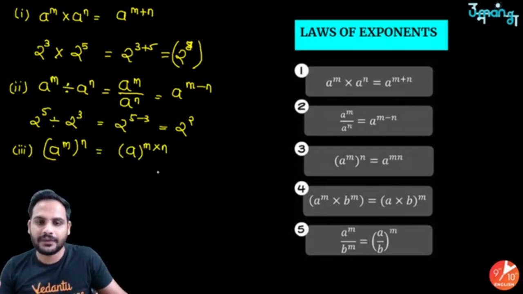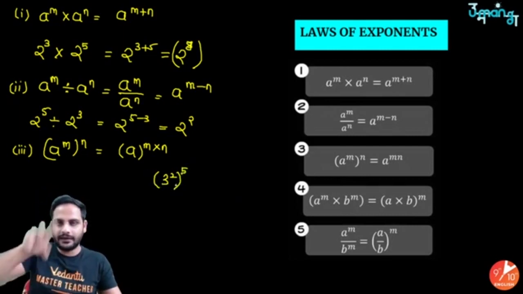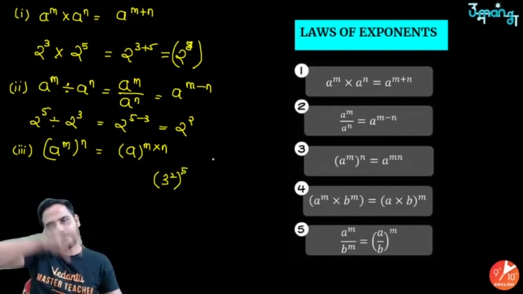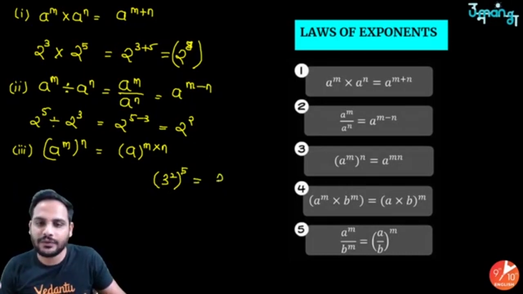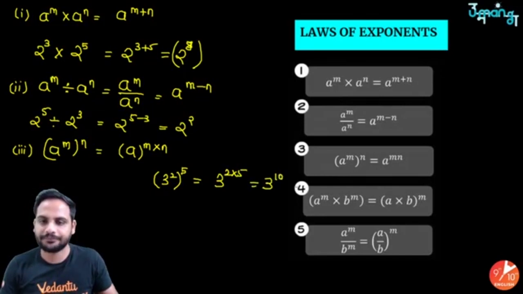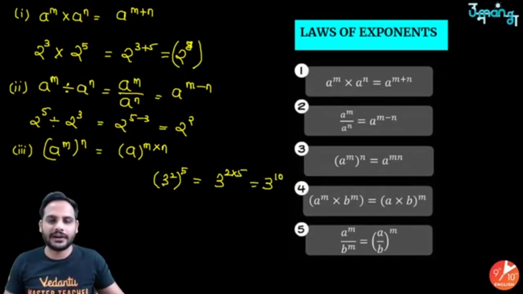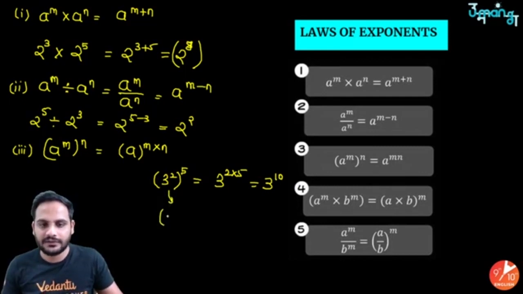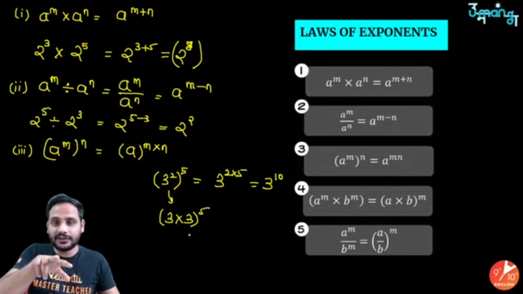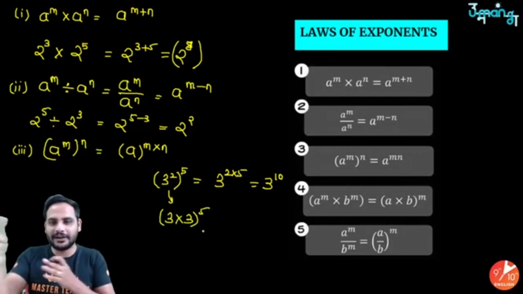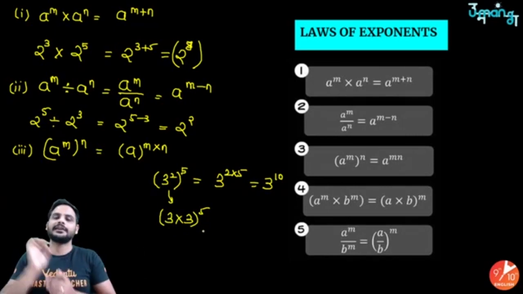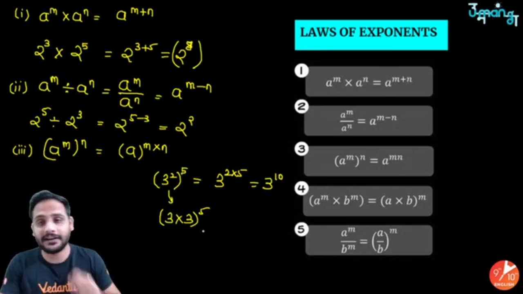For example, if I give you 3 square raised to the power 5. So 3 square, that again is multiplied 5 times. So in that case you will say, sir, 3 raised to the power 2 into 5, which is 3 raised to the power 10. Let me explain this part. You can understand 3 square is 3 into 3, right? I am just telling you the meaning. 3 square is 3 into 3, whole raised to the power 5. That means 3 into 3, I am multiplying 5 times. So total how many times have I multiplied 3? I have multiplied it 10 times.